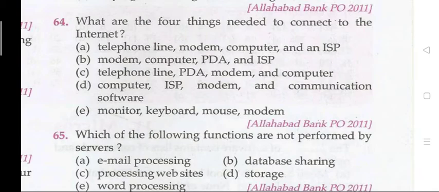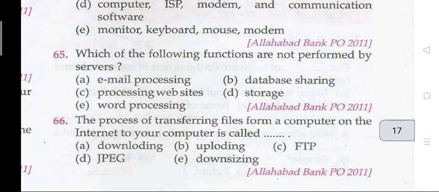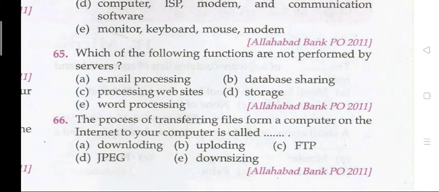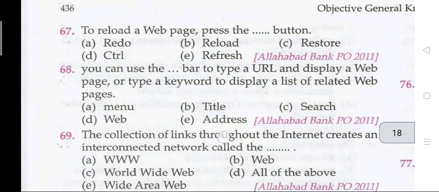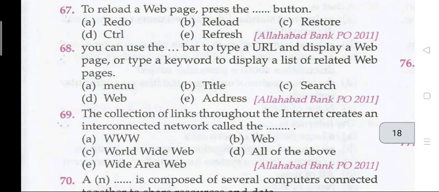Question 65. Which of the following functions are not performed by the servers? The right answer is E, that is word processing. Question 66. The process of transferring files from a computer on the internet to your computer is called A, downloading. Question 67. To reload a web page, press the button. Which button? B, that is reload button.